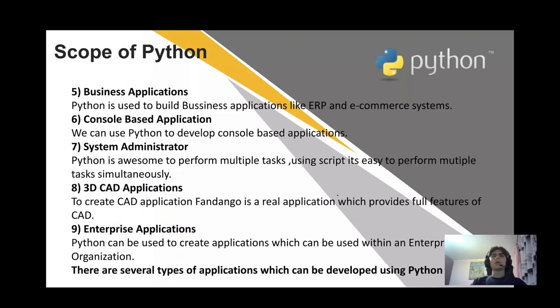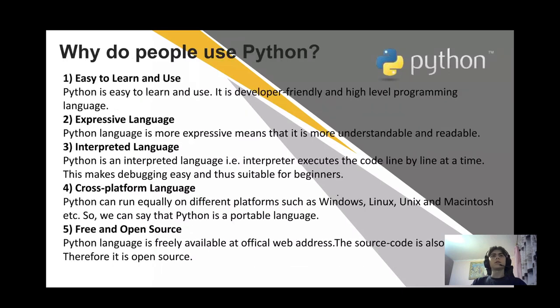The scope of Python also includes business applications, console-based applications, system administration, 3D CAD applications, and enterprise applications. There are several types of applications which can be developed using Python. You can pause the video and read the description of every point, but let's go next.